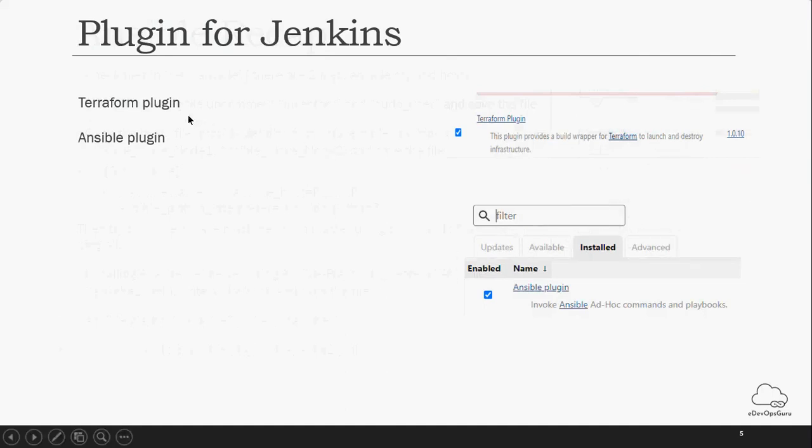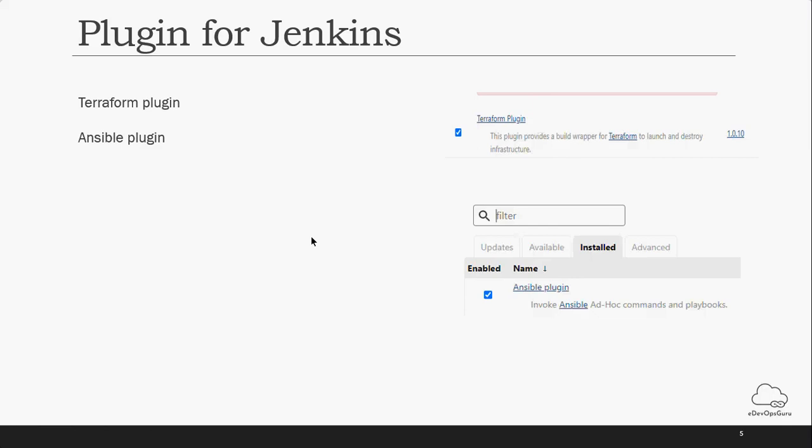So in the Jenkins part, there are two plugins available: a Terraform plugin, and for Ansible, the Ansible plugin. You simply go to the available plugins in your Jenkins, and you can simply install Terraform, and also the same for Ansible. The Terraform plugin you can mainly use while defining your Jenkins pipeline. So it will be helpful to use this plugin.